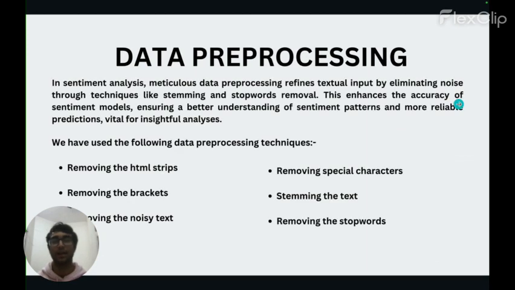So the first step was again data pre-processing. It involved removal of HTML strips, brackets, noisy text, special characters, stemming the text to root words, and removing stop words. Stop words are words which don't give much meaning to the sentence, such as and, or, the, a, etc.